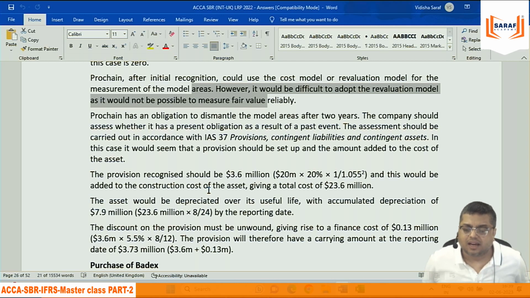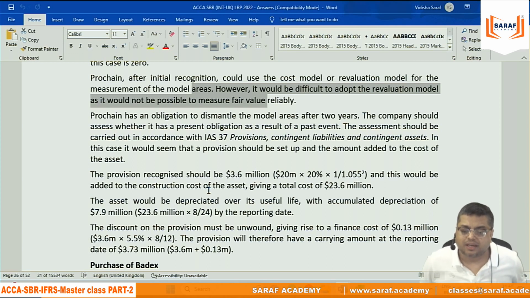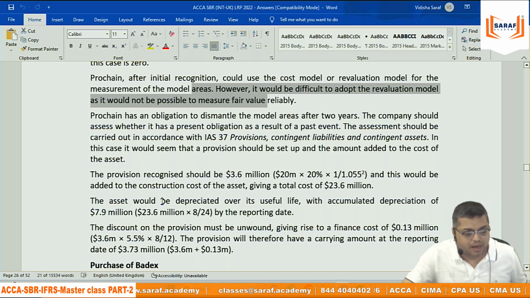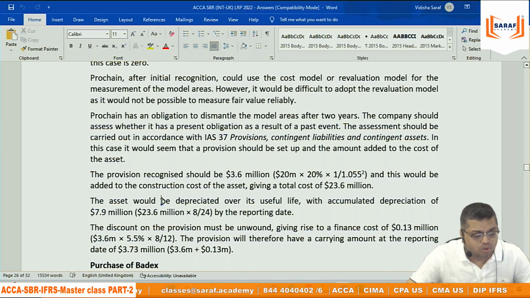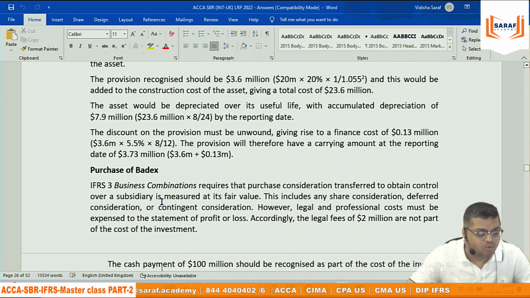The provision recognized should be 3.6 million. That is the present value, and this should be added to the construction cost. The asset would be depreciated with accumulated depreciation divided by 24 into 8. The discount on the provision gives rise to 0.13 million for 8 months, the provision therefore this. So यहाँ पर कुछ नहीं लिखा उसके बारे में. We were correct. All those values 125 and all that are googly.